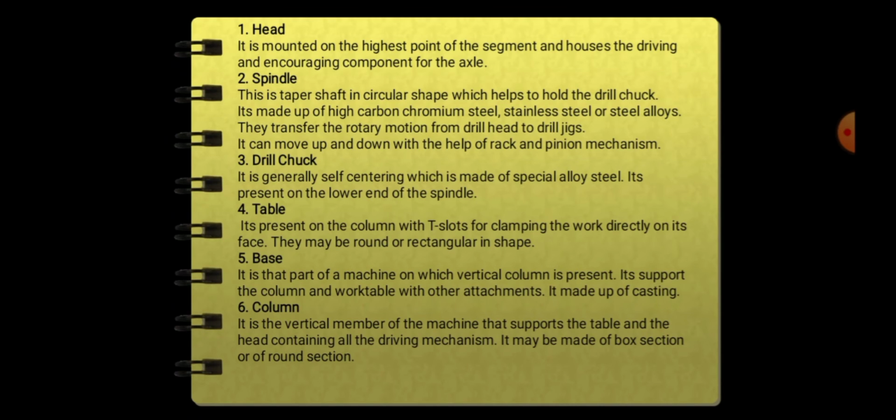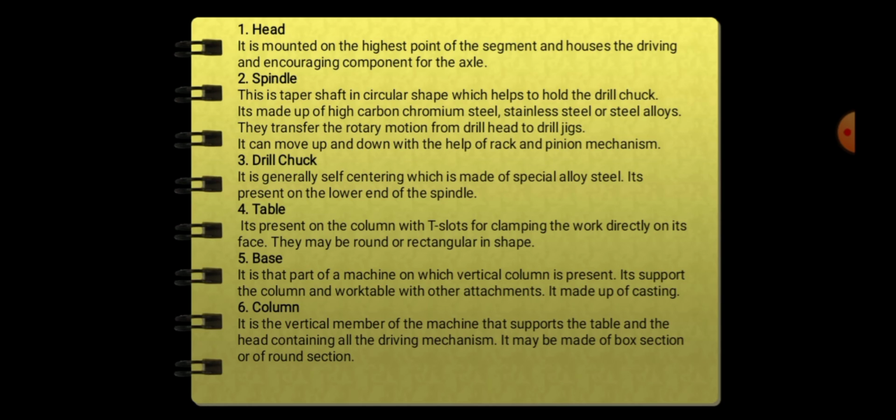So head. It is mounted on the highest point of the machine and houses the driving and engaging components for the axle. Spindle. This is a tapered shaft in circular shape which helps to hold the drill chuck. It's made up of high carbon chromium steel, stainless steel, and steel alloys. They transfer the rotary motion from the drill head to the drill jigs. It can be moved up and down with the help of a rack and pinion mechanism.